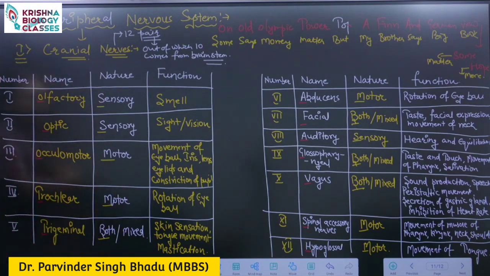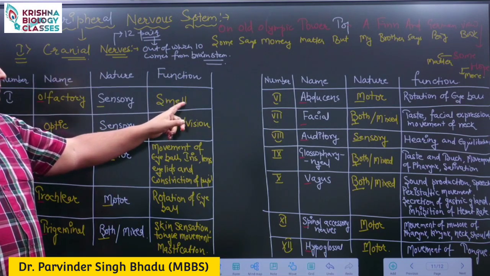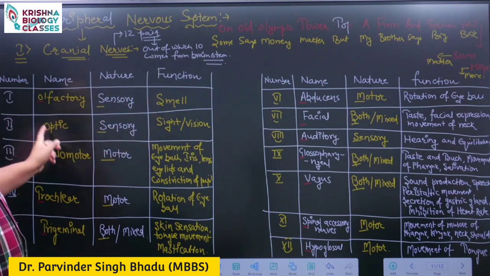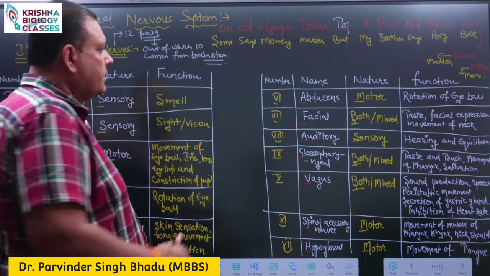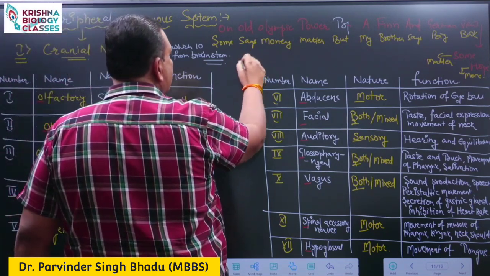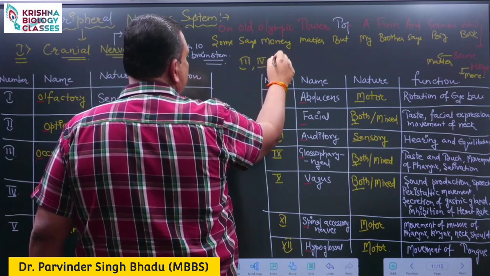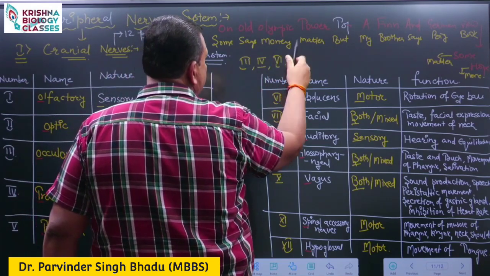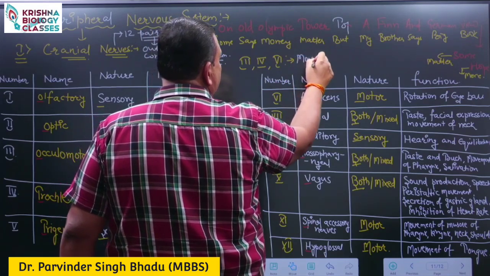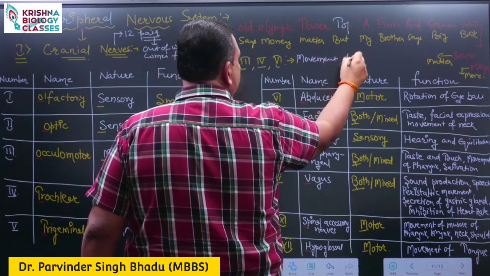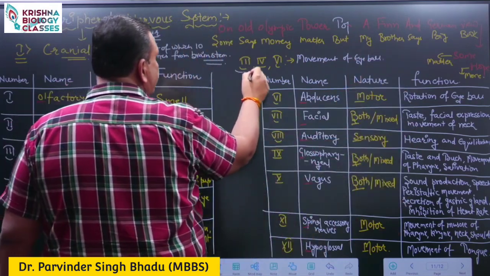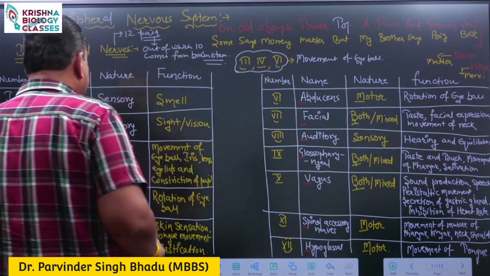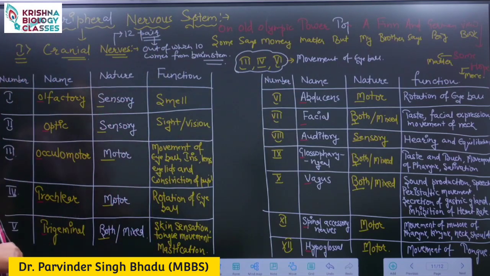The first cranial nerve, olfactory, helps us generate the sensation of smell. Optic gives us the sensation of sight or vision. Third, fourth and sixth are related with movement of the eyeball. You need to remember this group.